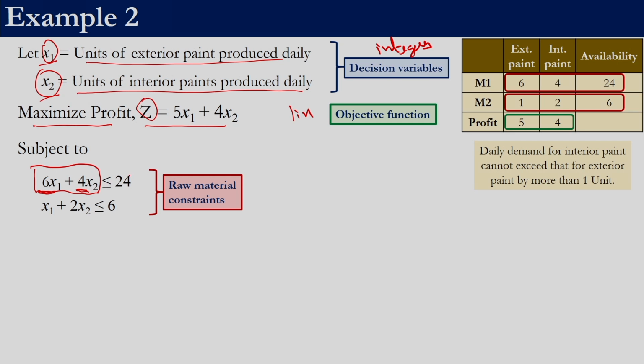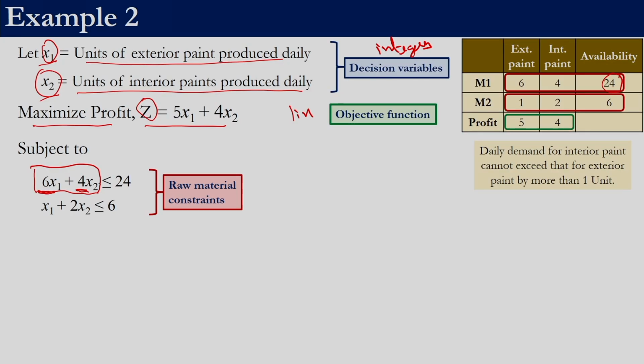So this has to be less than equal to 24, because that is the maximum amount that is available. It is not equal to 24 because it is not necessary that we use all the 24. We can use less than that also, right? So that's why we have this constraint less than equal to, right?